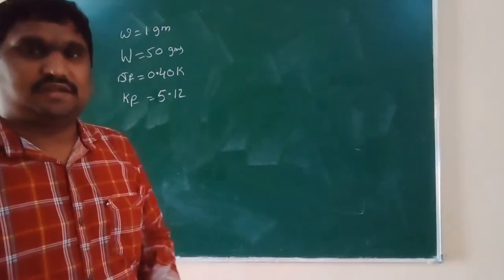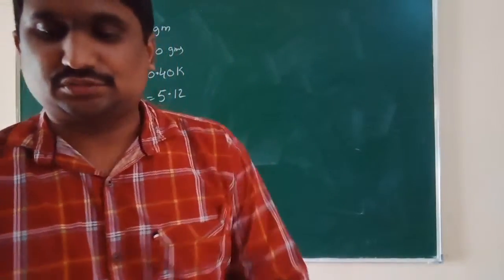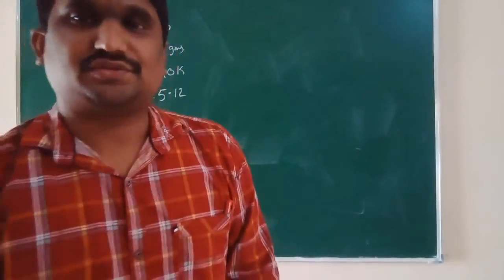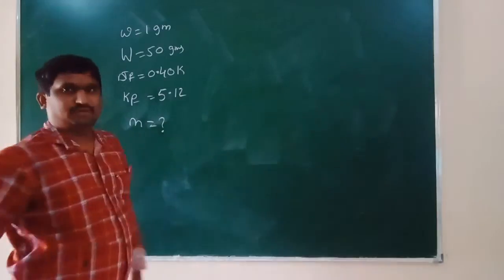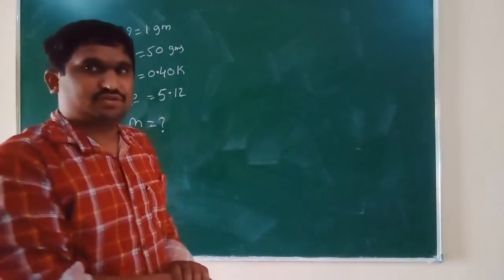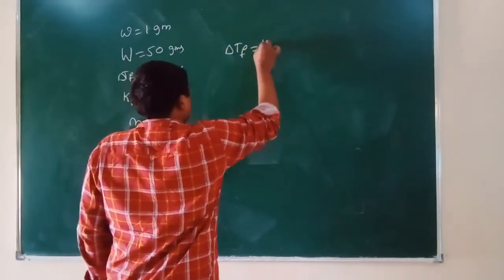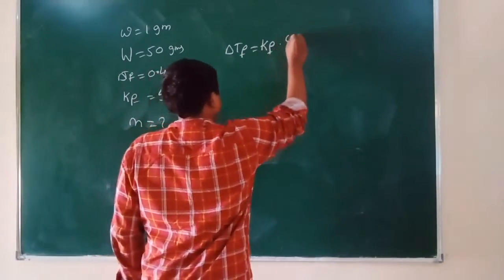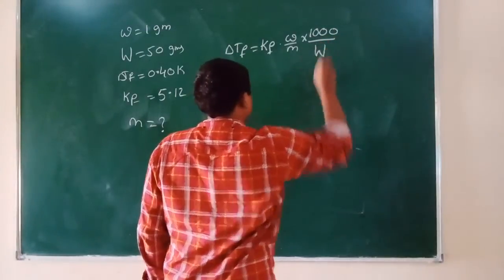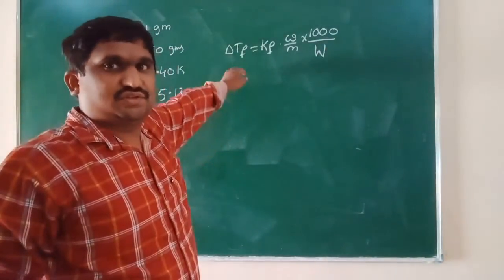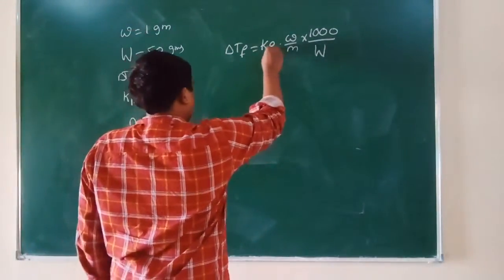We have to calculate the molar mass of the solute present in the solution. That means we have to calculate small m. So you can apply the formula of depression in freezing point: delta Tf is equal to Kf into small w by small m into 1000 by capital W. This is the formula we are having.